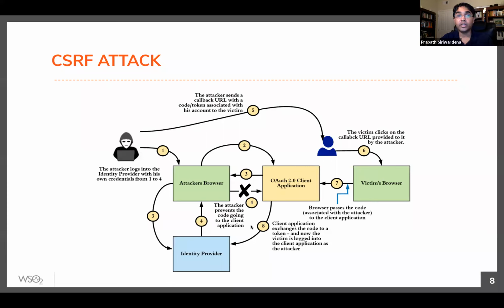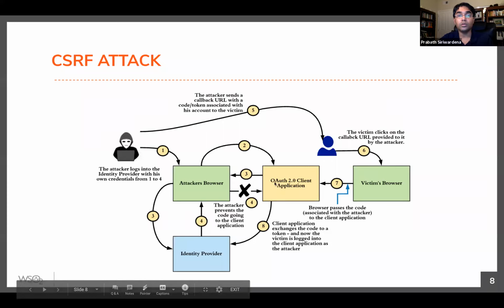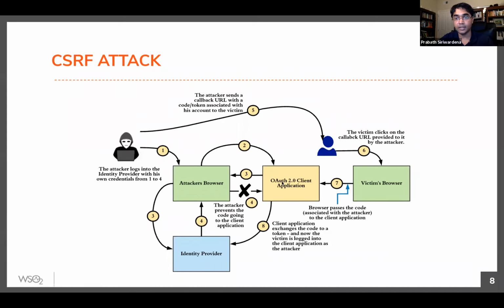Then again, the code generated by the IDP in this flow, the client app has never seen up to now, right? So now the victim clicks on that link. Then it will take the victim to the client application, because that's the callback URL pointing to the client application. So the victim will go to the client application with the authorization code generated under the attacker's account, right?